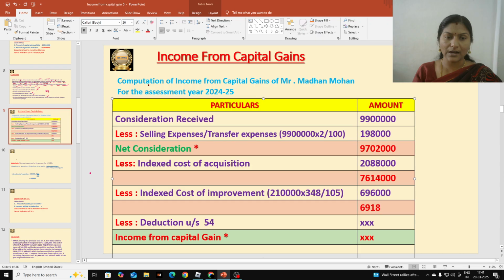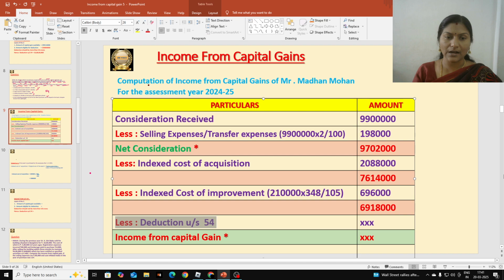69 lakhs 18,000. Okay, so this much we get, 69 lakhs 18,000. And next we are going to deduct deductions under section 54. If any deductions are there, we should deduct here by following all the rules and regulations. Here, selling a residential house and purchasing 2 houses, 1 house and 1 flat, those 2 are eligible. Okay, that is limited only up to 2 houses. And next is investing some amount in capital gain scheme also, that is also eligible. So 3 are eligible here.